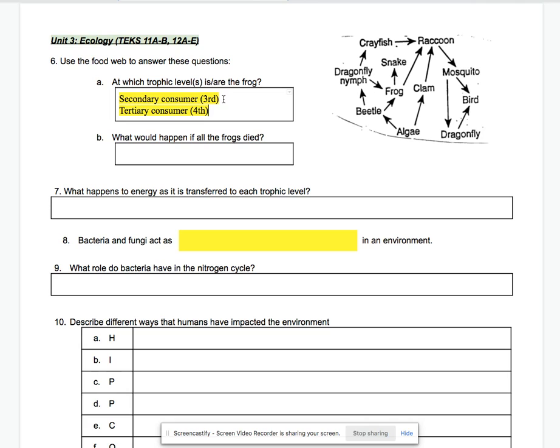What would happen if all the frogs died? Well, two things can happen. The first thing is that since frogs eat beetles, and if there's not enough frogs to eat the beetles, then the beetle population would start to increase.